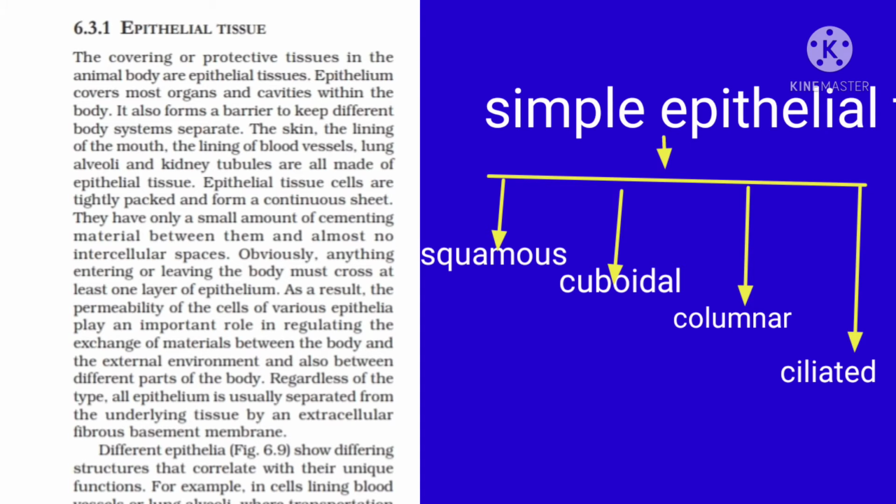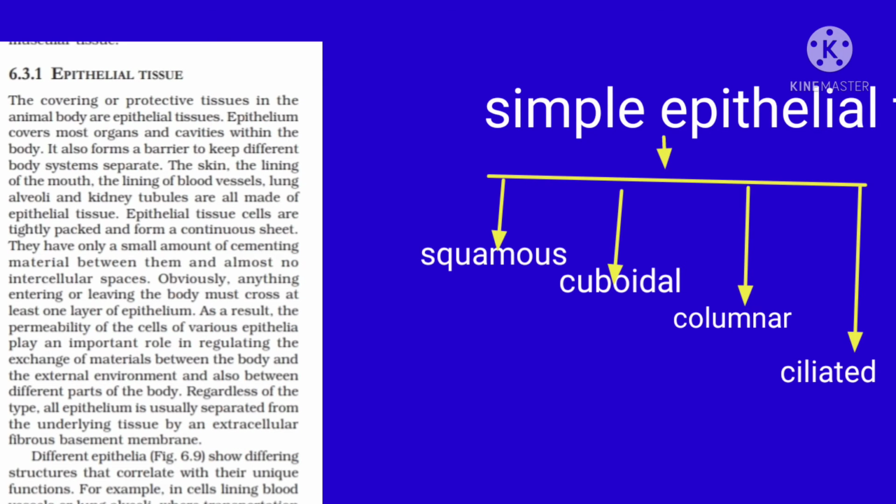Now we come to what squamous epithelial tissue is. This simple squamous epithelial tissue is made of thin, flat, irregularly shaped cells with no intercellular spaces. Such squamous epithelial cells are found in the lining of cavities like the mouth, esophagus, nose, and blood vessels, etc. Its function is to protect the underlying parts of the body from mechanical injury, entry of germs, drying, etc.